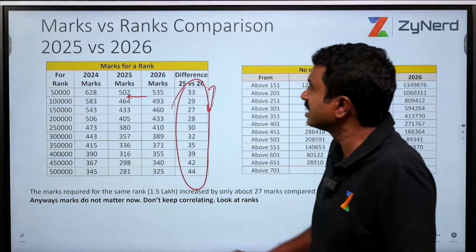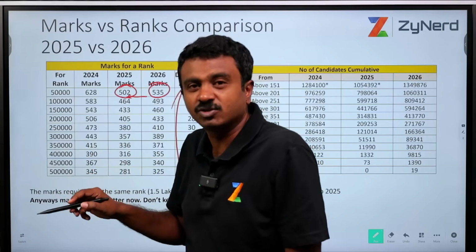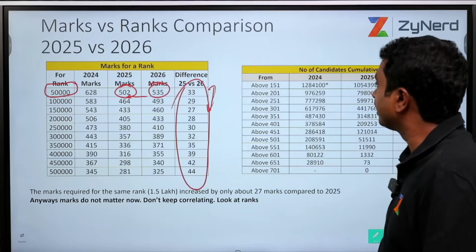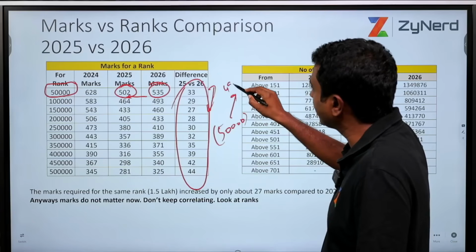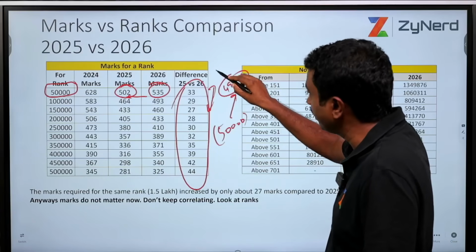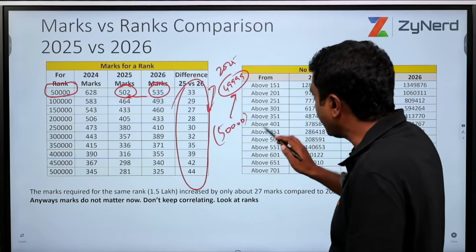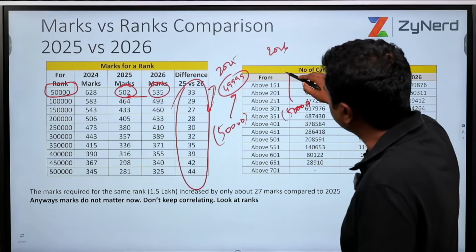The right way is this: the same candidate who scored 502 last year might have scored 535 this year, but the rank was 50,000. How do I look at it? Rank 50,000 had 49,999 candidates above him last year. Somebody was ranked 50,000. The same way I have ranked 50,000 this year, I will also get a similar seat, right?